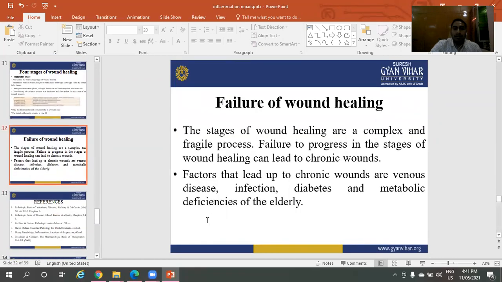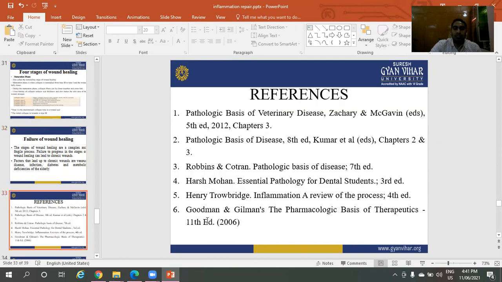Failure of wound healing involves metabolic deficiencies, diabetes, infections, and venous disease.